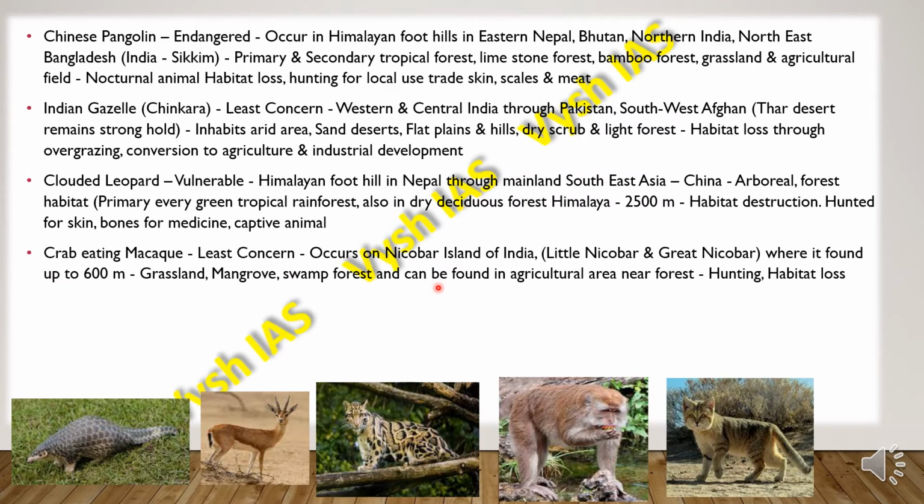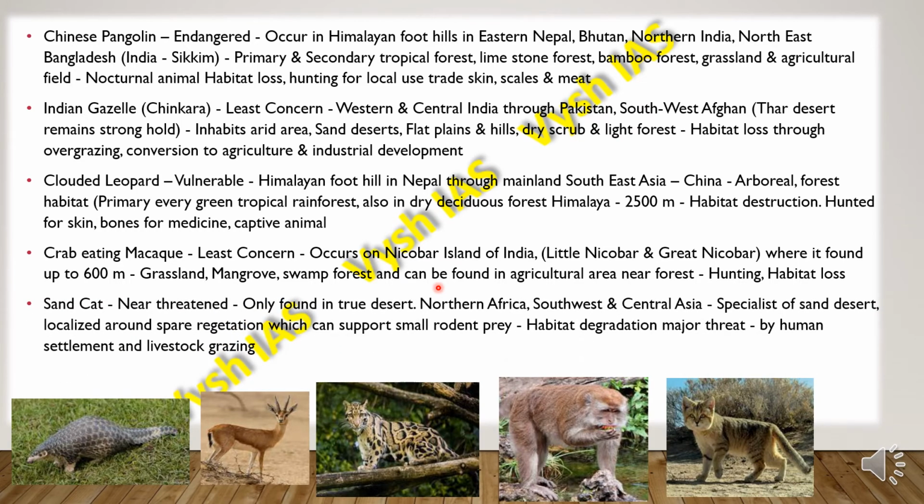Then we have the crab eating macaque. Its status is least concern, and they are mainly found in the Nicobar Islands of India, so Little Nicobar and the Great Nicobar, where it is found up to 600 meters. They are found mainly in grasslands, mangroves, swamp forest, and they can be found in agricultural areas near the forest also. They also face hunting and habitat loss.